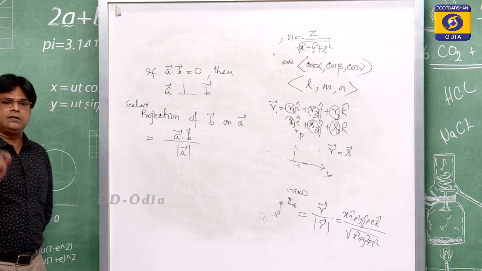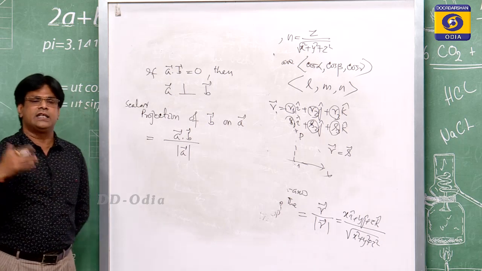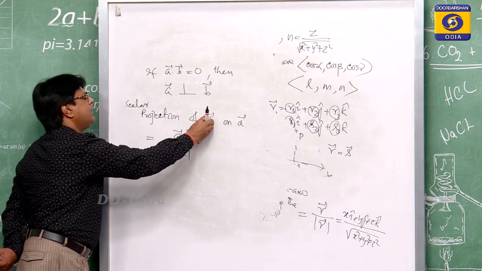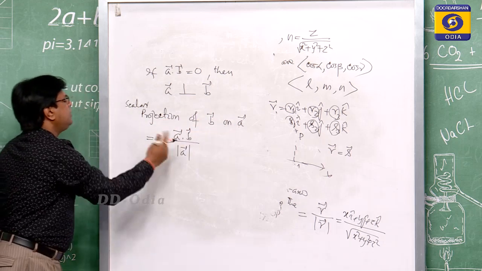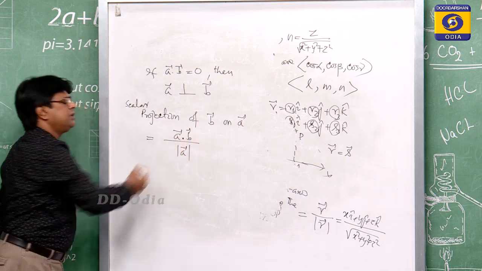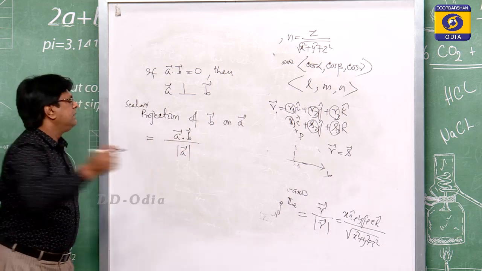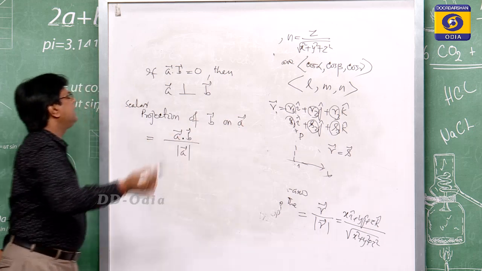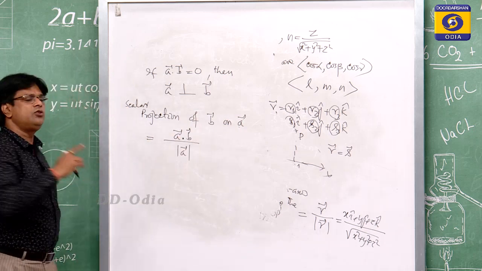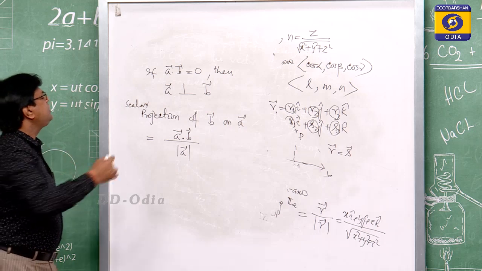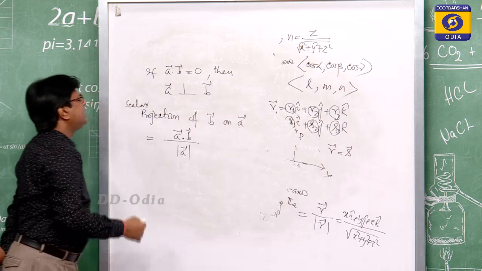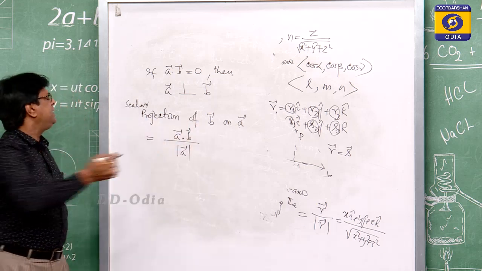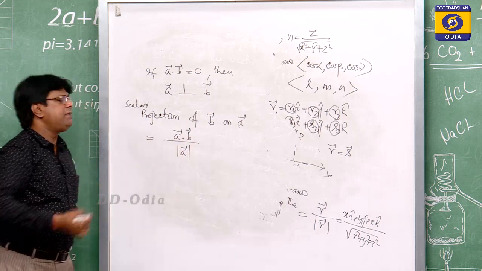So the dot product of two vectors is a scalar quantity. Similarly, for the scalar projection of one vector on another vector, you only have to find the dot product of these two vectors divided by the magnitude of the vector being projected on. Here the first vector is your B on A. So which vector, that is most important. Suppose the scalar projection of A on B is A dot B by the magnitude of B.